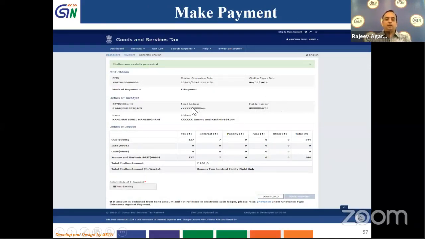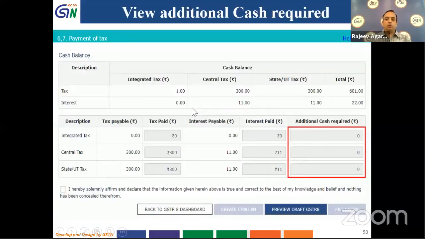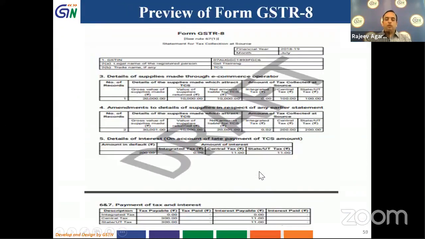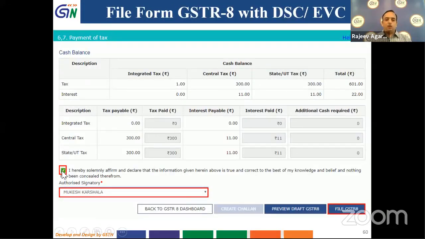After I have made the successful payment, it will take me back to my screen and show that the additional cash requirement has reduced to 0 and the amount which was liable to be paid has been credited. I can preview it again by clicking on preview. A preview will open up. Then I can select the authorized signatory who is making this payment and click on file GSTR 3B. If you see, the create challan button has been disabled because no additional cash is required to be paid. So I will proceed by clicking on file GSTR 3B.